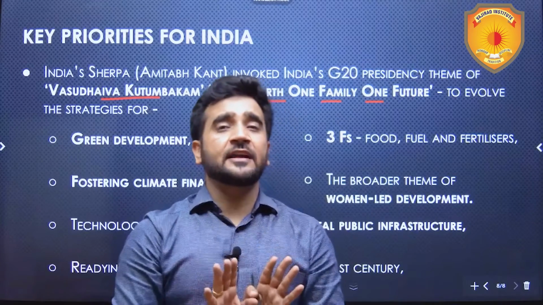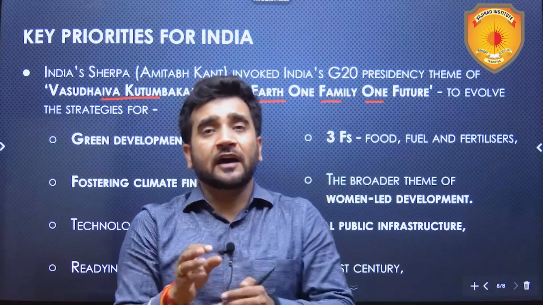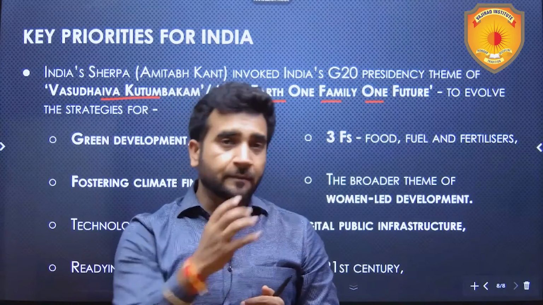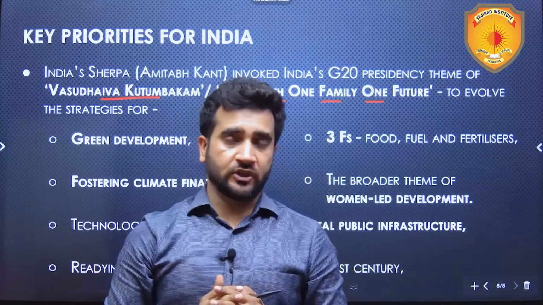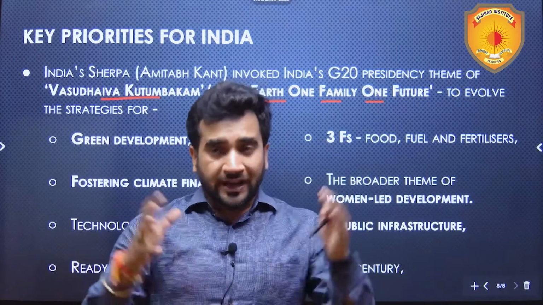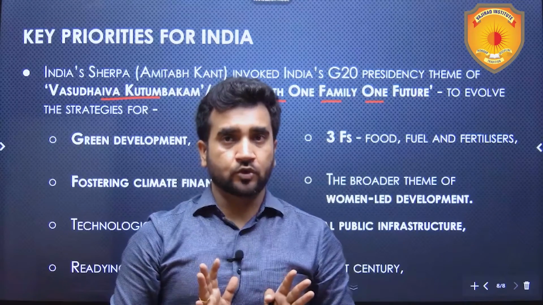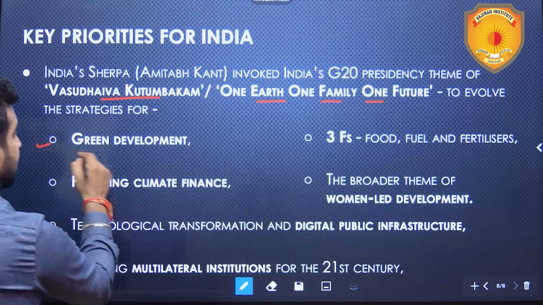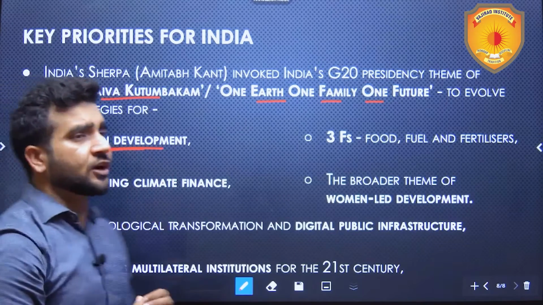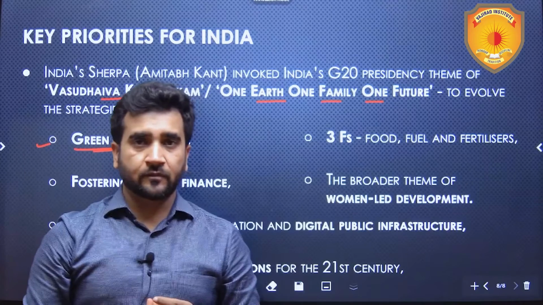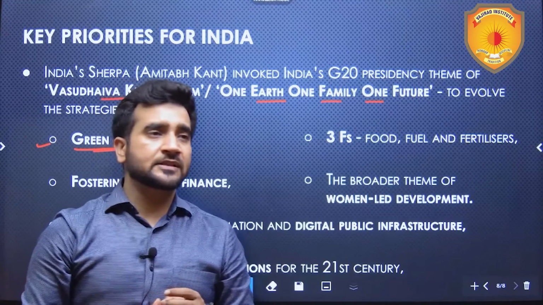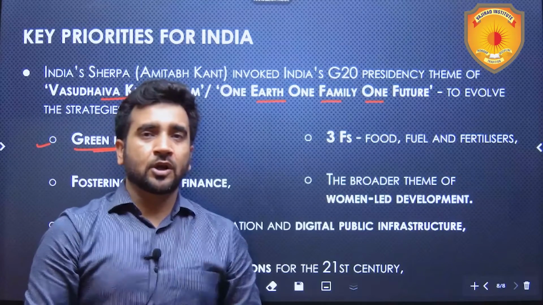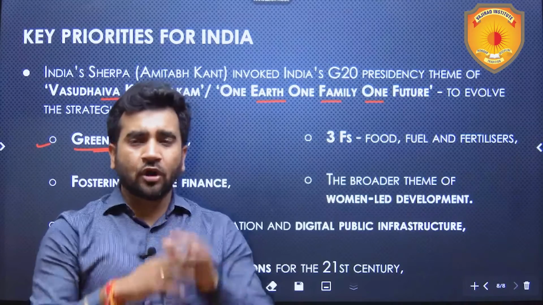Or you can say that this is also in line with our philosophy of being Vishwamitra, which was spoken about by the Prime Minister in his Independence Day speech this year. So collectively we want to find solutions for those. The major priority areas, first is green development. Green development can also be termed as sustainable development. Examples like green hydrogen, sustainable highways, or sustainable shipping, all this is green development.